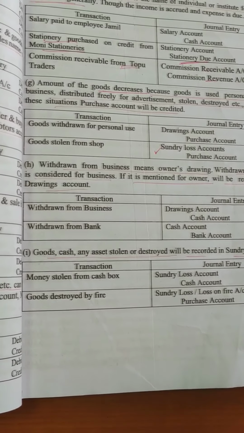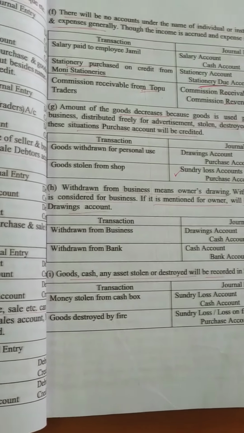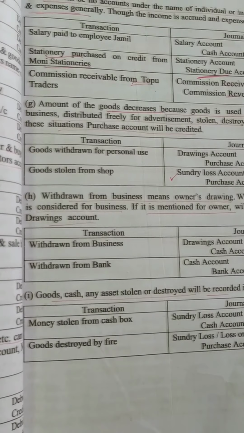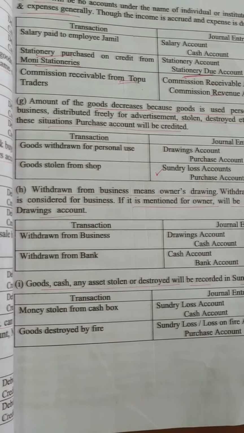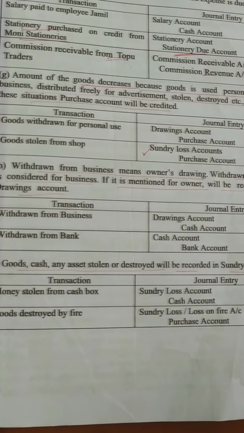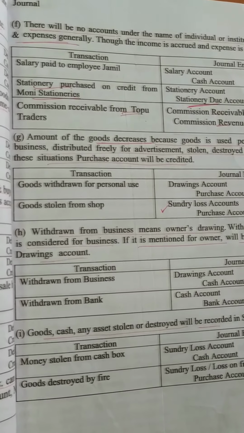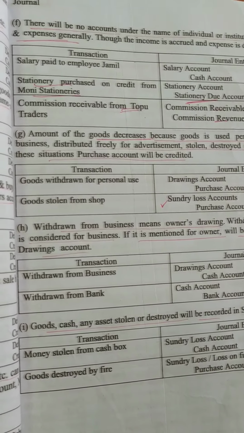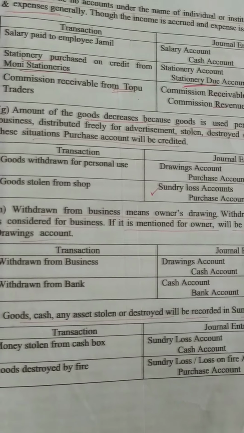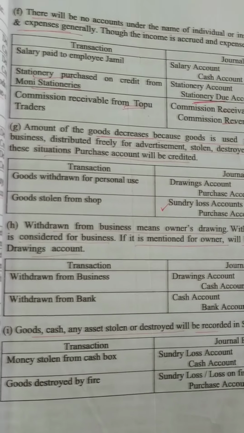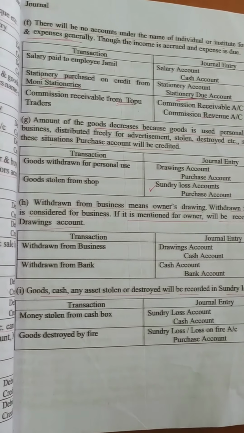Okay? And the same way, if you buy some stationery item, you have to write stationery account debit. If you buy stationery on credit, then you also write stationery account debit and the stationery due or the stationery supplier account credit. Don't write the name of the supplier, otherwise it will be mixed with the credit purchase of goods.